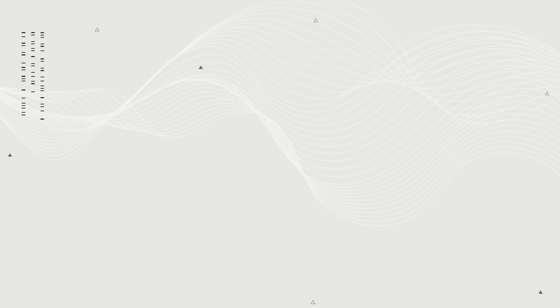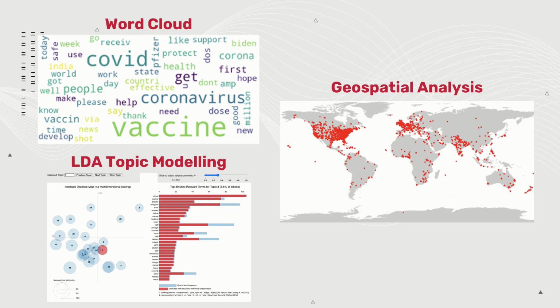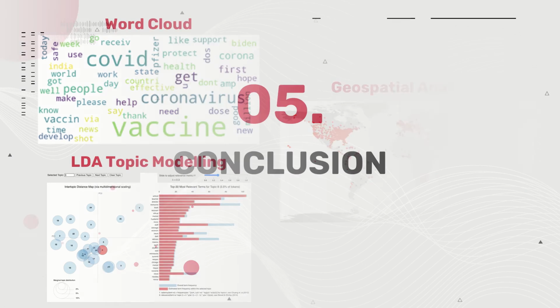To visualize the data, we used word cloud, topic modeling and geospatial analysis. These visualizations present data in a way that is compelling for users to understand and derive crucial information.